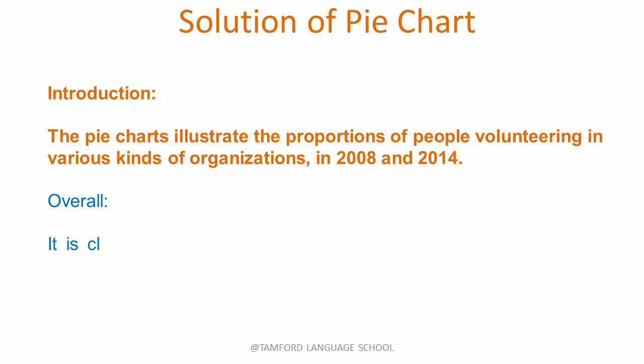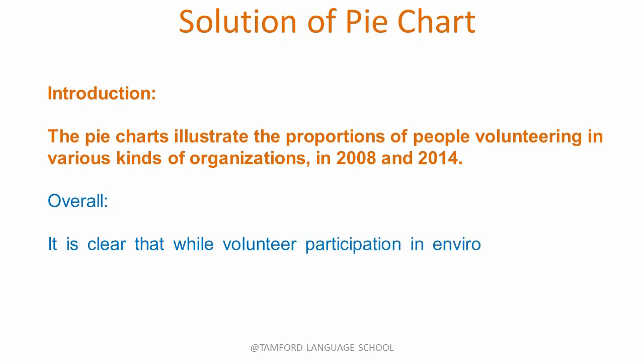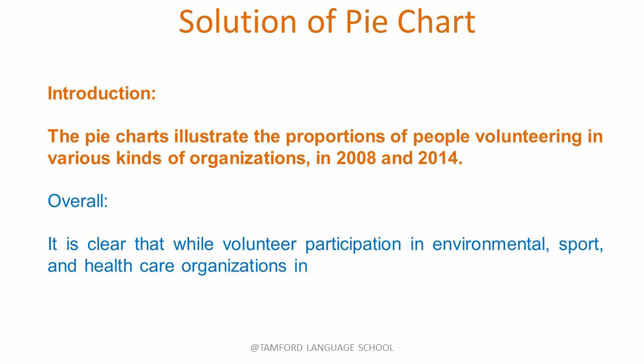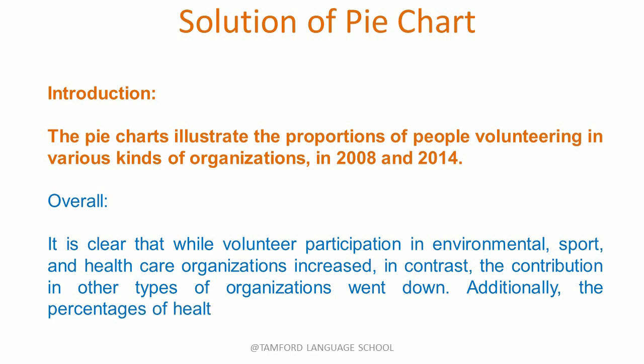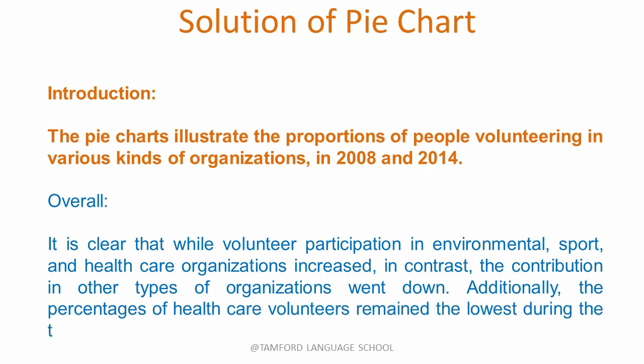It is clear that while voluntary participation in environmental, sport and healthcare organizations increased, in contrast, the contribution in other types of organizations went down. Additionally, the percentages of healthcare volunteers remained the lowest during the 2 years.